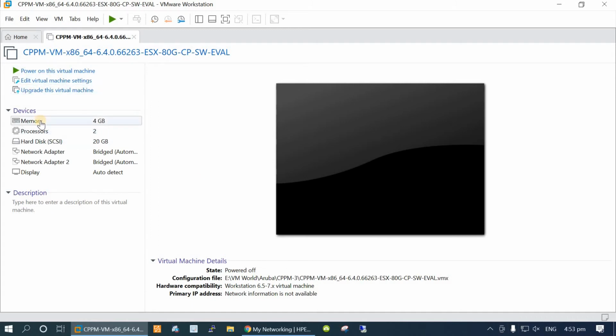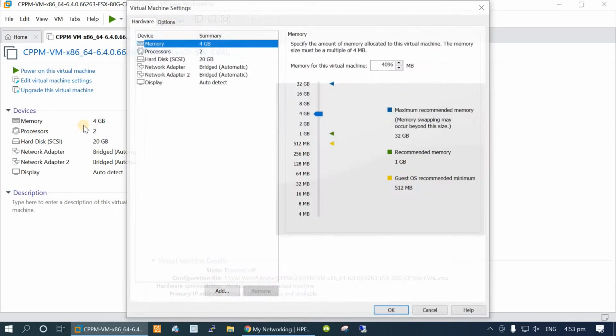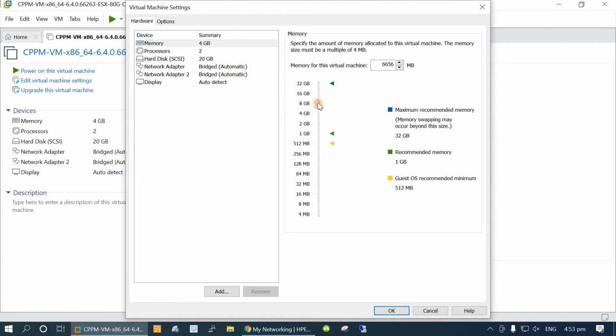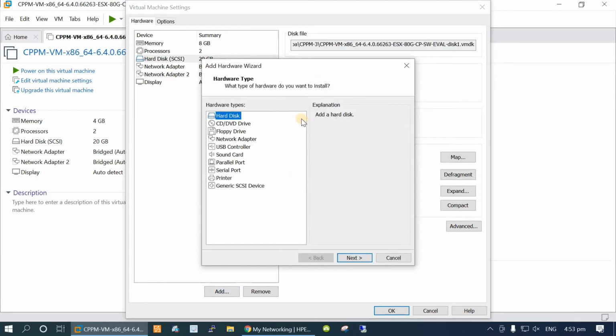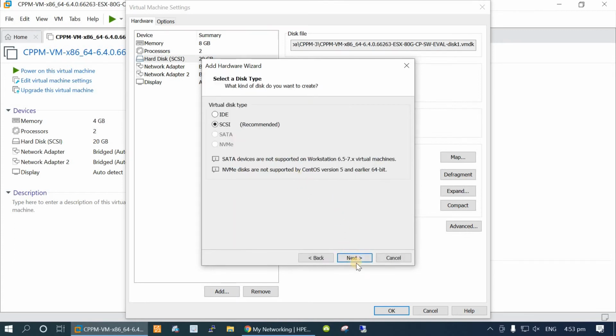Apart from this, I will increase the RAM. I'm going to increase it to 8 GB, but 4 GB is also enough. The second one is the hard disk. Yes, we need to increase the hard disk, otherwise later it will give an error. So I am going to add a new hard disk of 50 GB. I think 50 GB is enough.